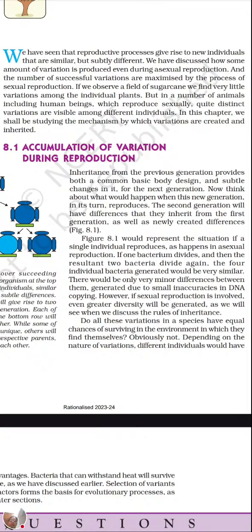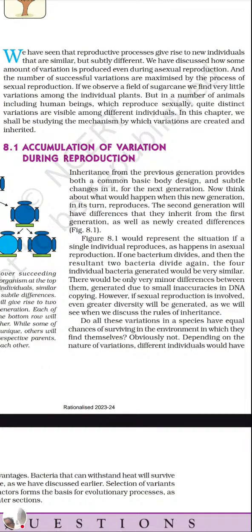Okay, so let's continue. Those who are having the NCERT textbook, you can follow from there. That will be much easier to hear and follow the sentences. If we observe a field of sugarcane, we find very little variation among the individual plants, but in a number of animals, including human beings, which reproduce sexually, quite distinct variations are visible among different individuals.